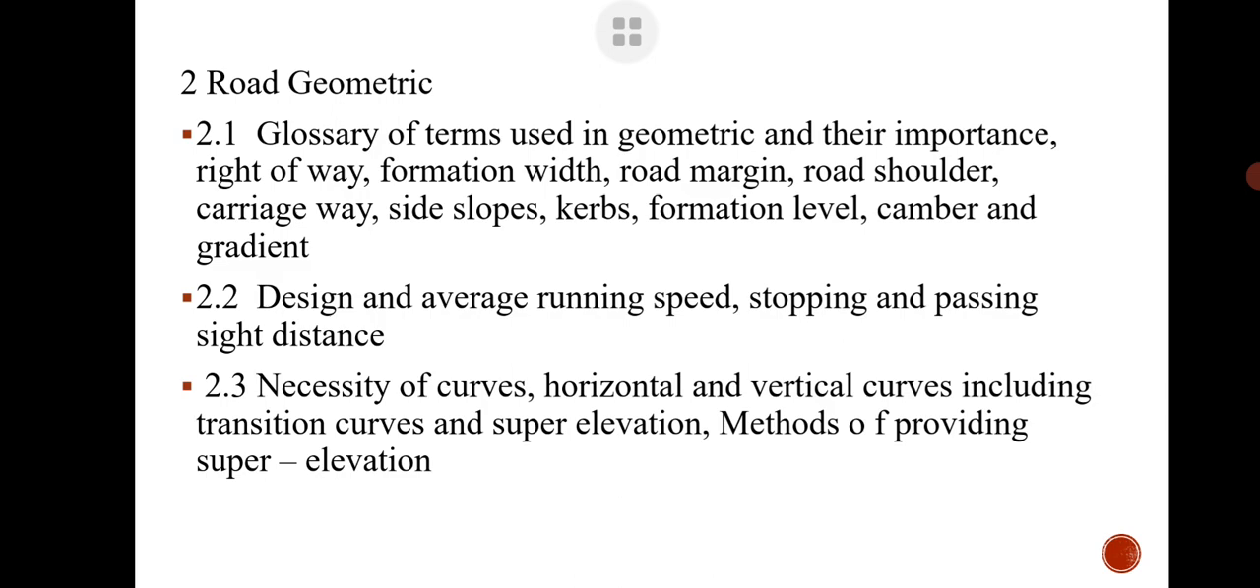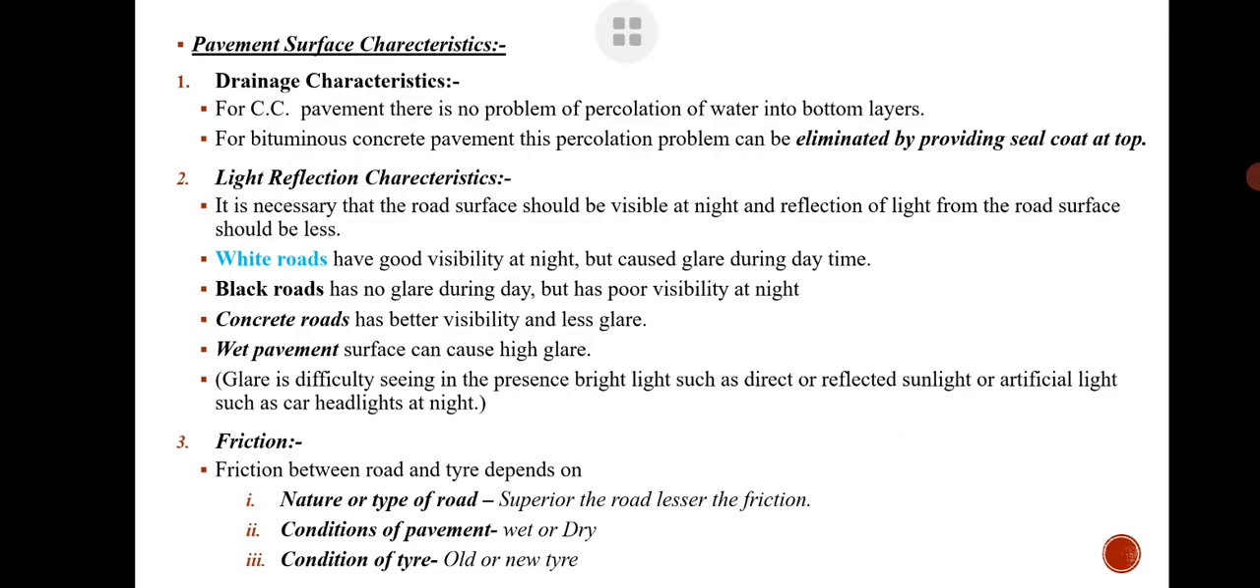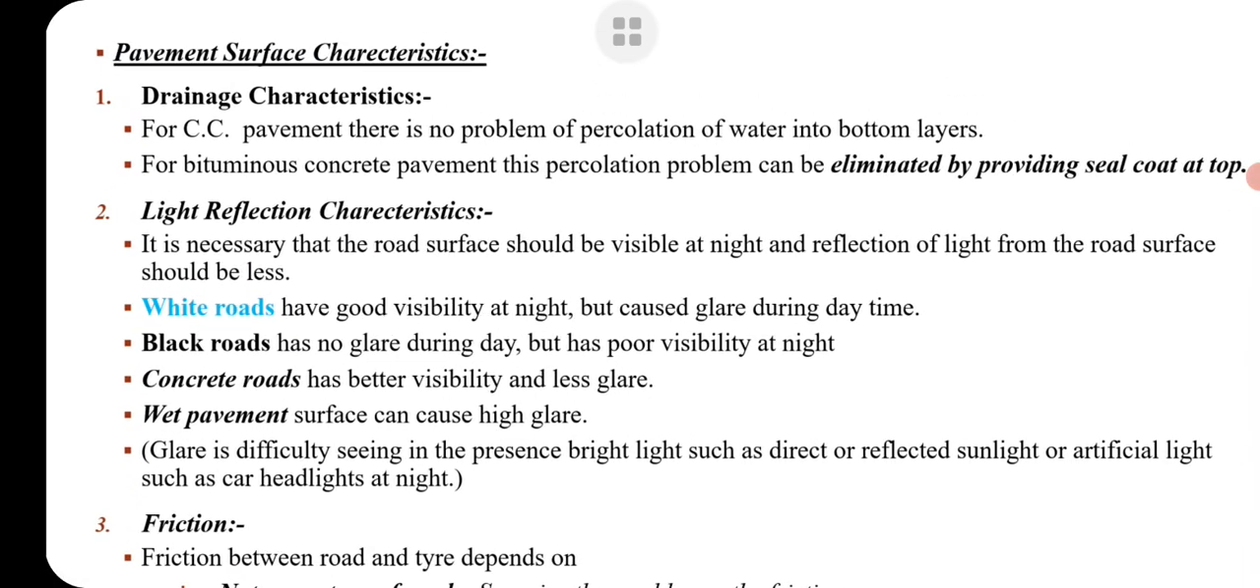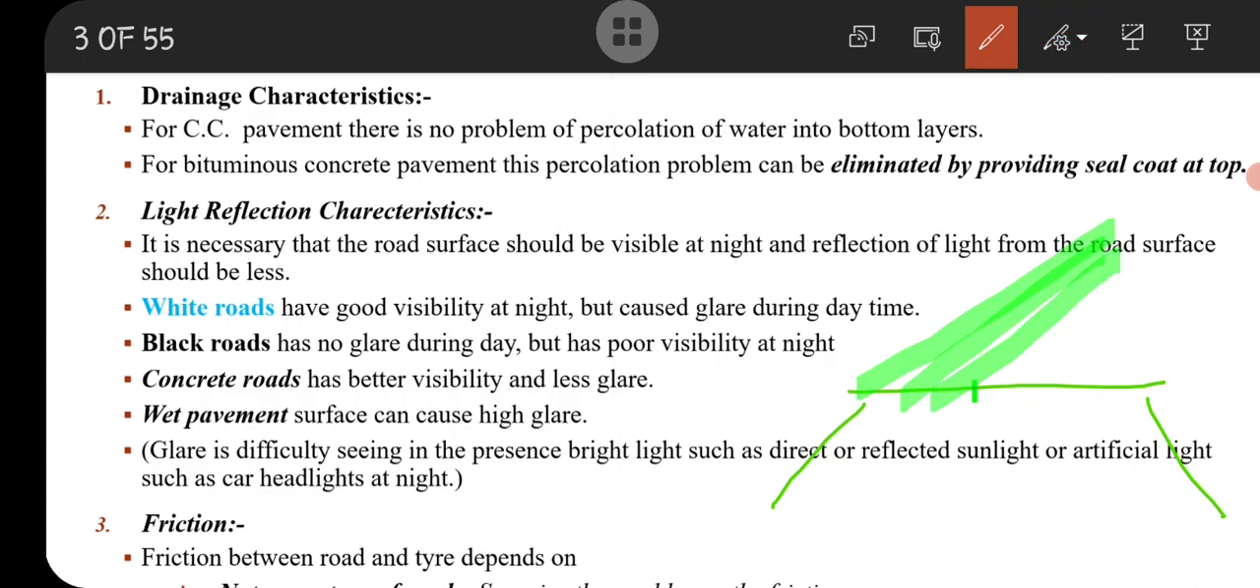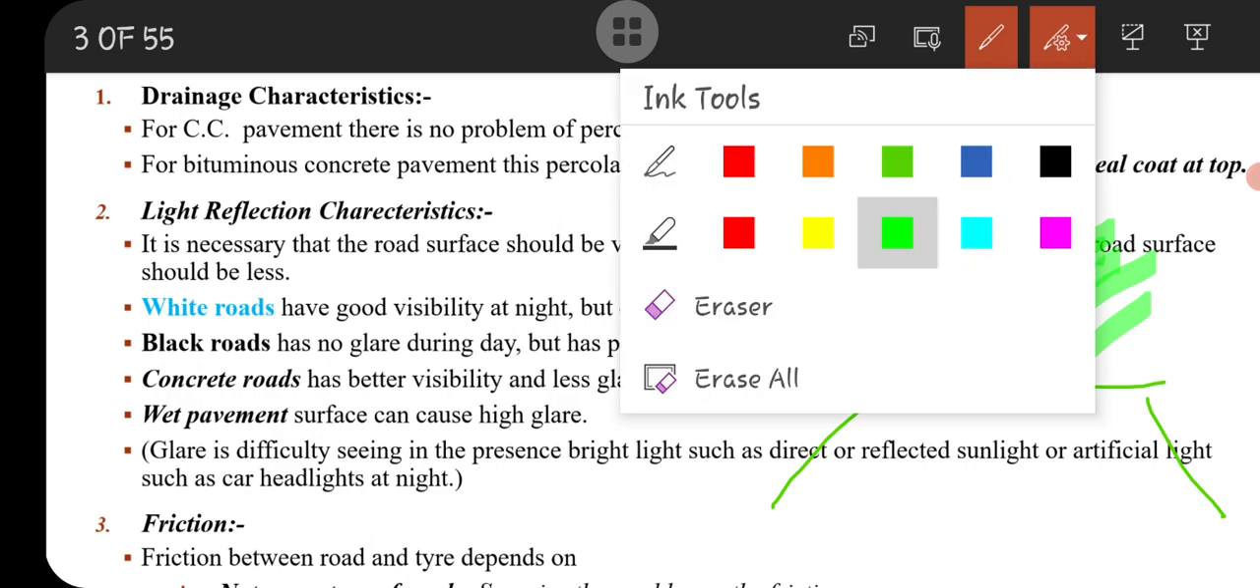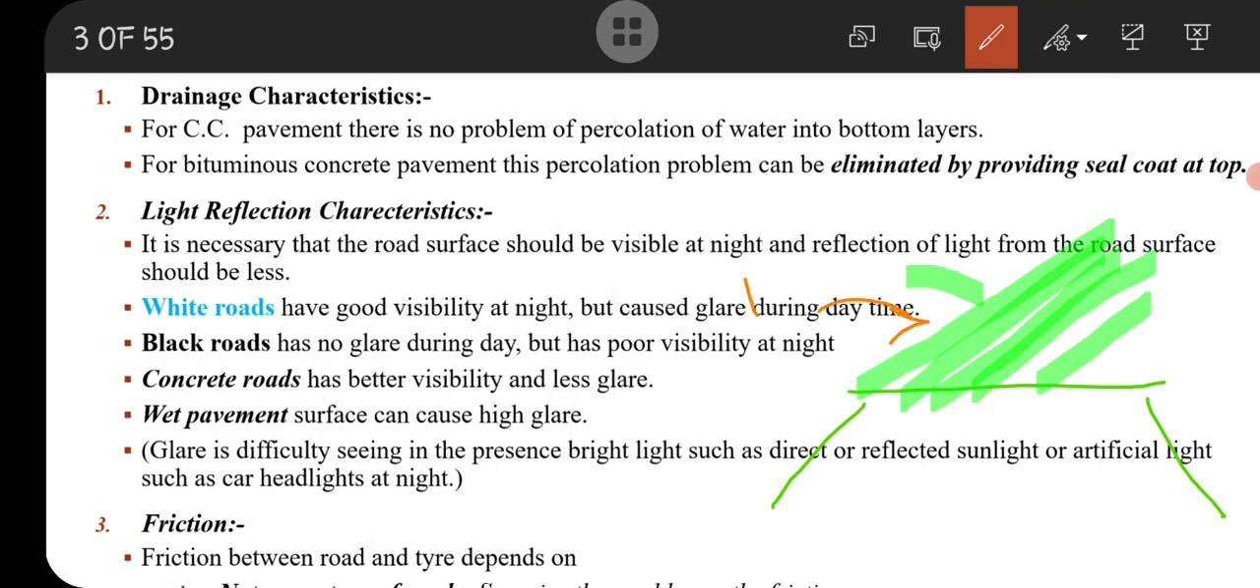So now we will start from the beginning, that is what are the pavement surface characteristics. Pavement surface characteristics means, if this is a road, this is the surface of the road, and this surface may be bituminous surface or concrete surface or earthen surface. This pavement surface, what are its characteristics?